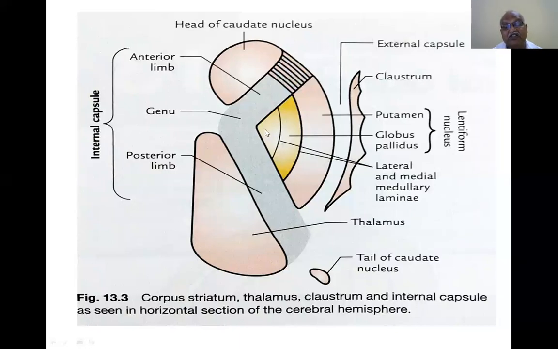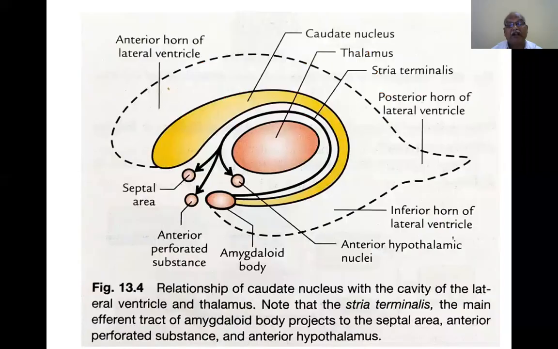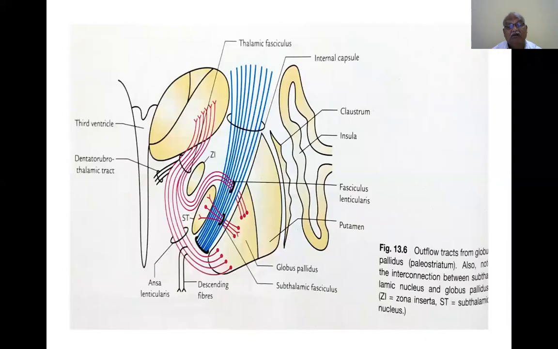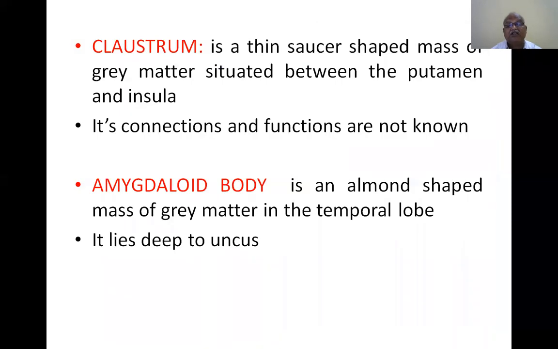This same structure is divided by the medial medullary lamina into a lateral part and a medial part. This is globus pallidus. Again, this is the division, the lateral medullary lamina, between the putamen and the globus pallidus. Why am I showing you this PowerPoint and diagram again? So that you do not get confused; you have to go through the PowerPoint. Claustrum is a thin saucer-shaped mass of gray matter situated between the putamen and insula. Its connections and functions are not known. Amygdaloid body is an almond-shaped mass of gray matter in the temporal lobe. It lies deep to the uncus.